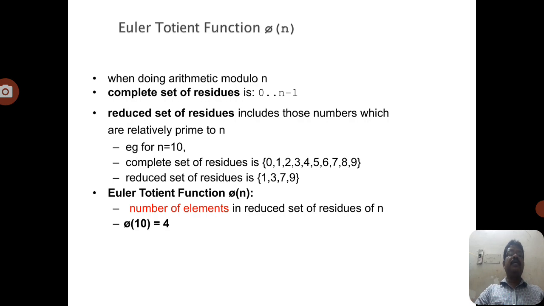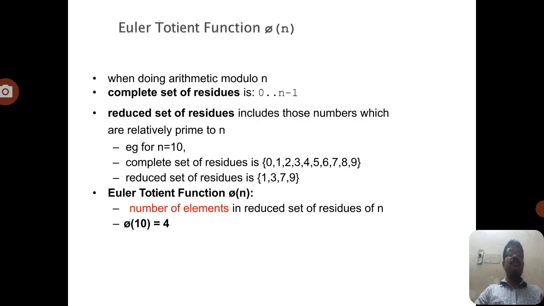Now imagine n becomes 10. What are the numbers which can be considered? The elements are from 0 to n minus 1, so the set can be considered as 0, 1, 2, 3, 4, 5, 6, 7, 8 up to n minus 1. If n equals 10, the last element is 9. Here the reduced set of residues, that is the remainders, are the numbers between 0 and n minus 1 that are coprime to n: 1, 3, 7, 9.